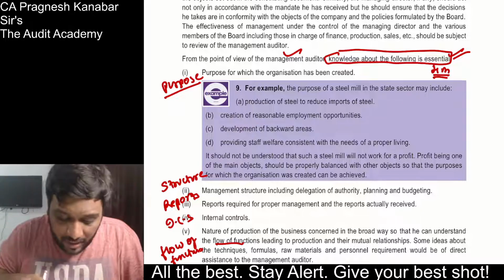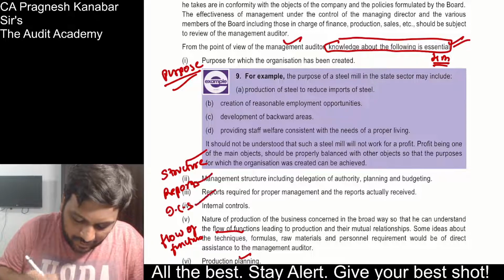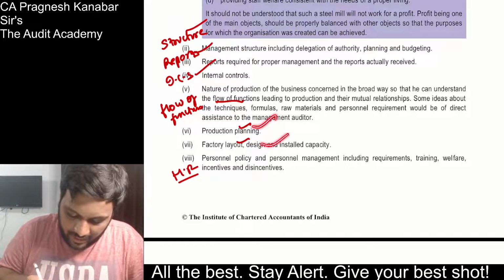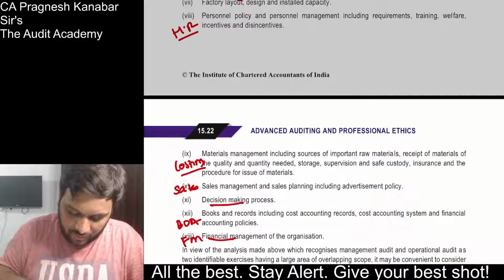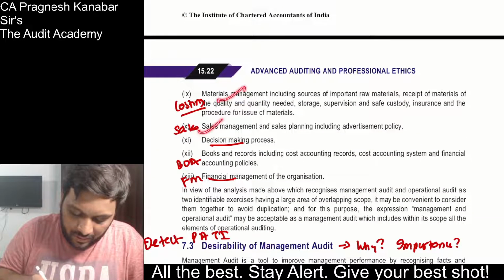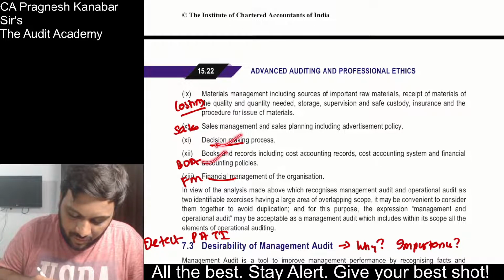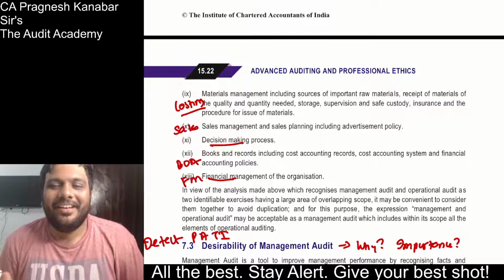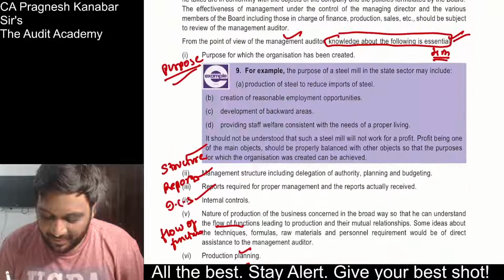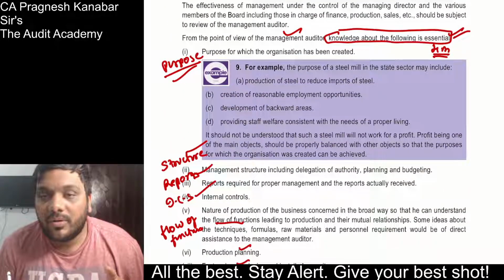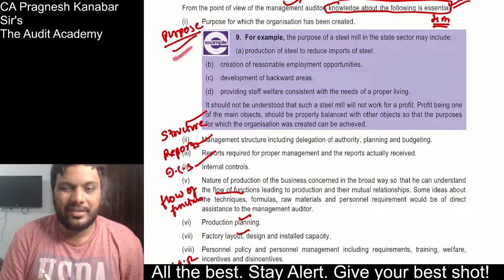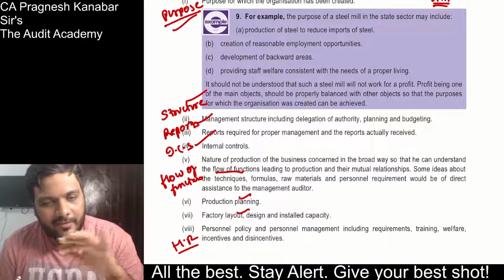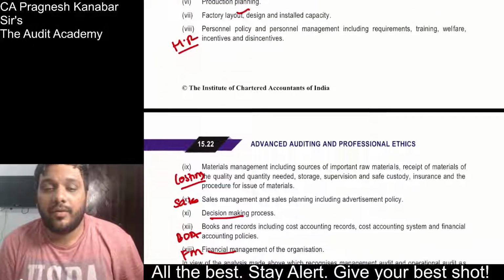Alright, look at this. Purpose, structure, reports, internal control system, flow of function, production planning, factory layout, HR, human resource, material costing, sales, decision making, books of accounts, FM. So write here the names of various subjects over here. Alright, if they ask you that as a management auditor, you will require knowledge about few things, what are those few things? First few points just tally with the suggested answer and then write on your own, not an issue at all. Alright, done. Now we will move ahead.